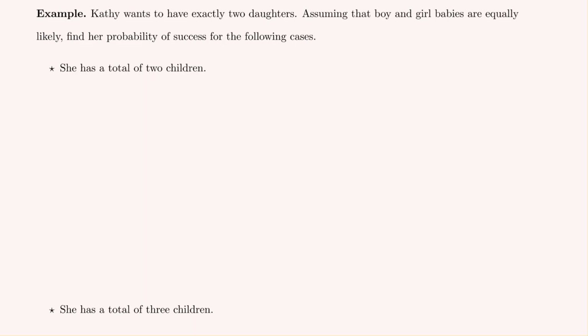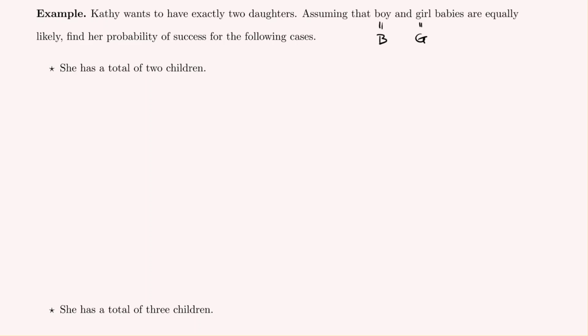In our next example, Kathy wants to have exactly 2 daughters. Assuming that boy and girl babies are equally likely, find the probability of having exactly 2 daughters in the following cases. She has a total of 2 children. As before, whenever we're computing probability, it can help us to list out all the options. We've done this with our diagrams, but we could also give quick variable names. Let's let having a boy be B, having a girl be G.